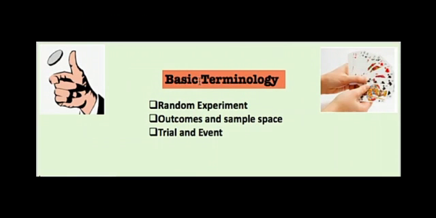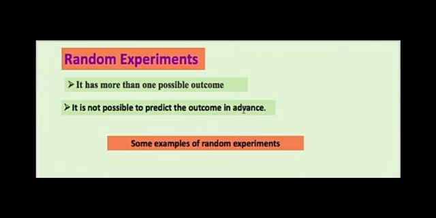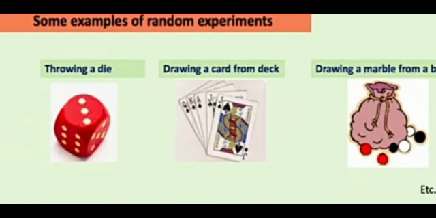I am starting with random experiment. What do we mean by random experiment? A random experiment is one whose result we cannot predict, but we know what the possible results are. It means it has more than one possible outcome, and it is not possible to predict the outcome in advance. Some examples of random experiments: tossing a coin. When we toss a coin, we know that either head will come or tail will come, but before the throw we can't predict. So tossing a coin is a random experiment.